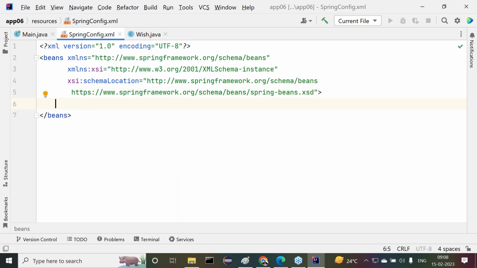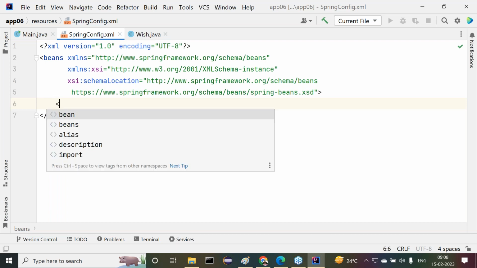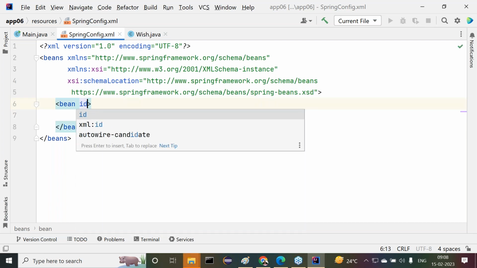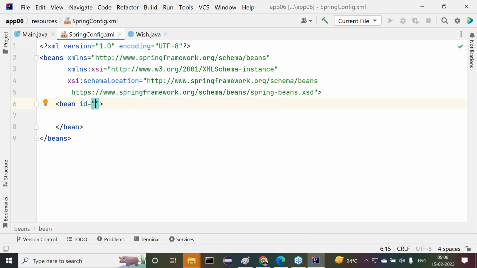Okay, now tell me, what is the basic configuration we have to provide here? The basic configuration for the bean class. Here we have to use that bean tag. Inside this bean tag, what do I have to use? ID. First of all, let me check with ID. Then after that, I will go with different things. One ID value here I have to provide. What is that ID value?